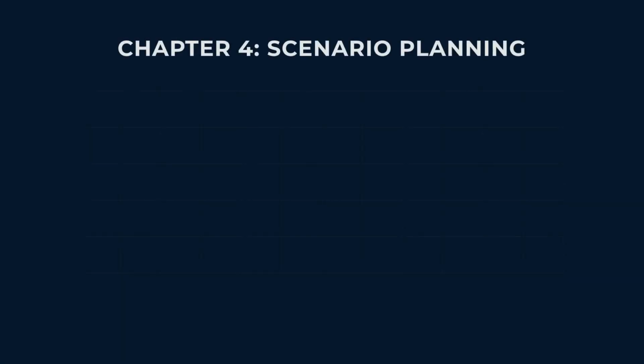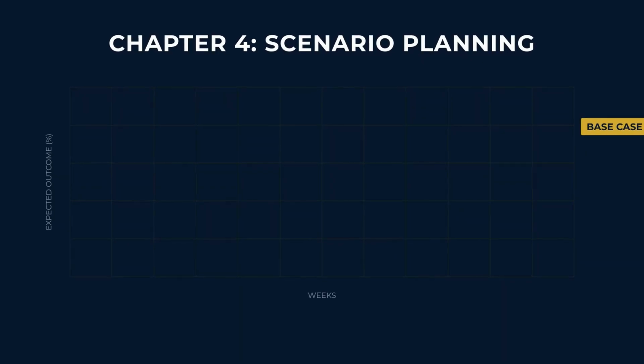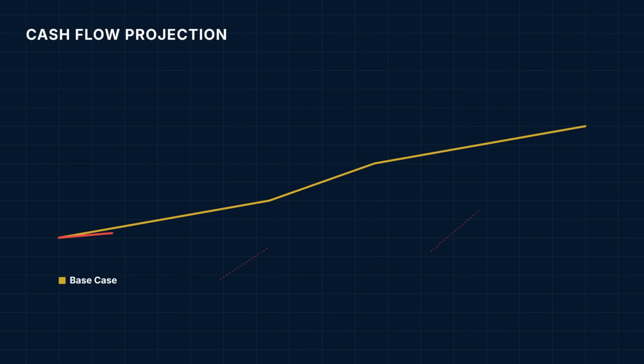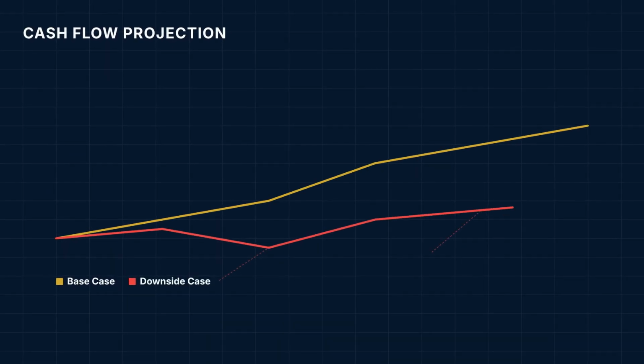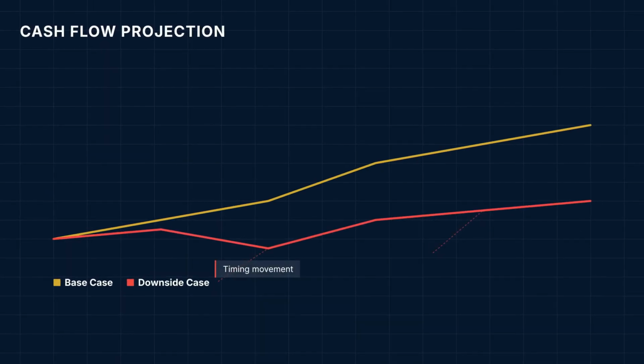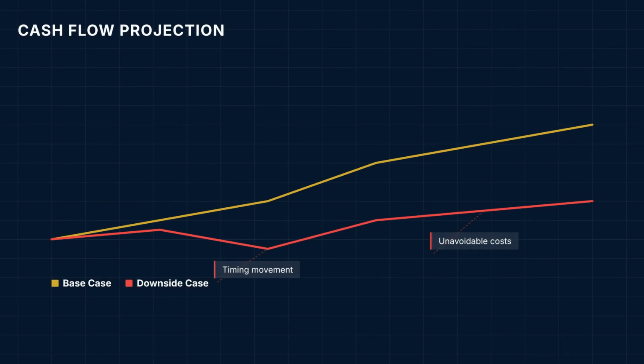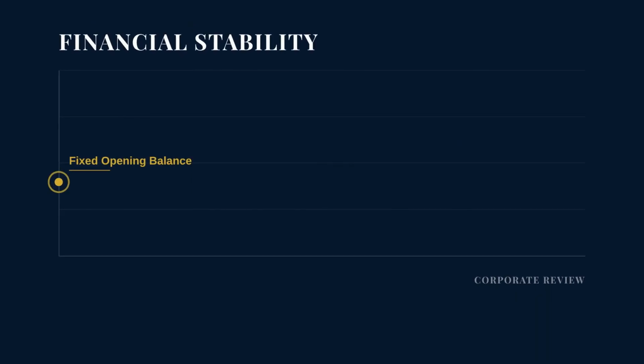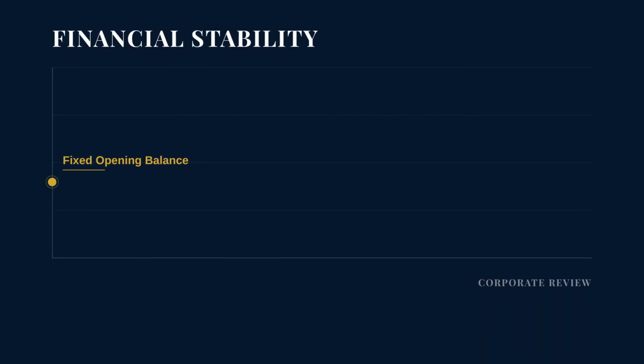The base case should reflect the current expected outcome using the best information available. It is not the sales target, and it is not the outcome the business hopes to achieve. The downside case changes named drivers that could reasonably worsen cash timing. For example, 3 identified receipts may move from week 4 to week 6, or an unavoidable cost may arrive earlier. Keep the opening balance consistent unless there is evidence for a different starting position.